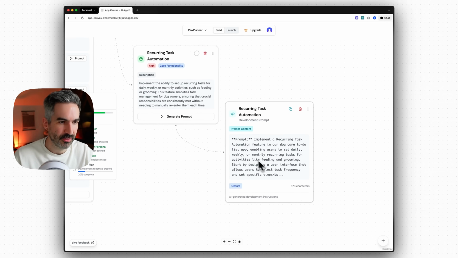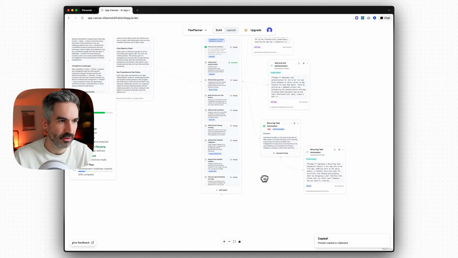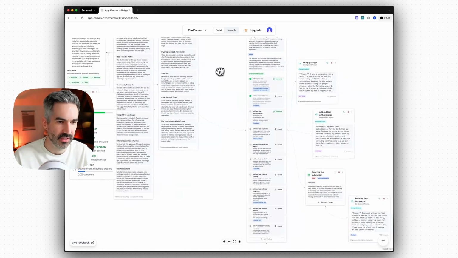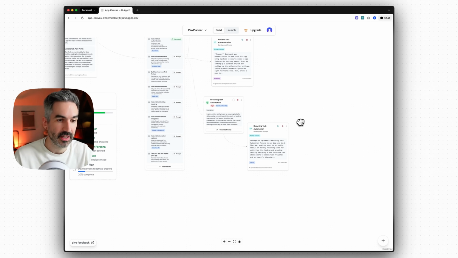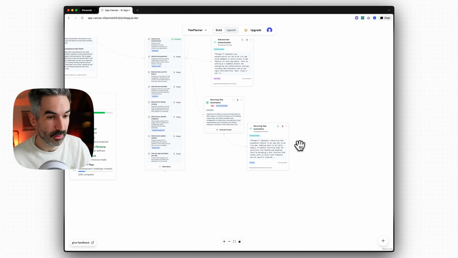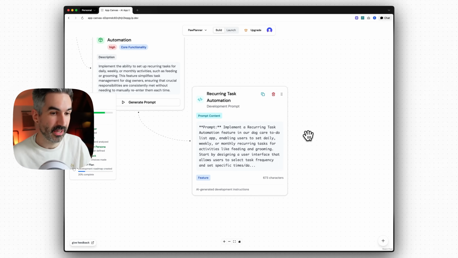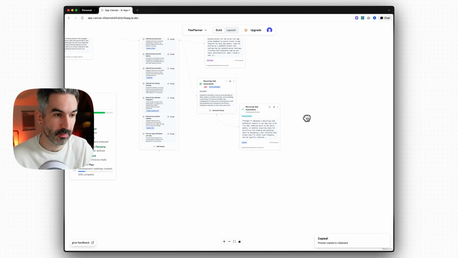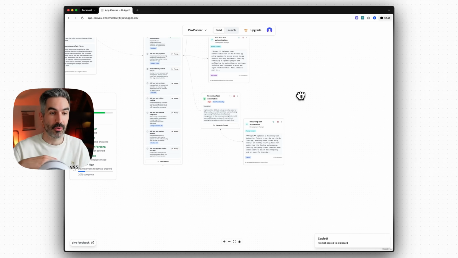So that has generated a prompt that I can copy to my clipboard to build this feature in my app, and that should have the context of all of my technology and my app MVP and all of this information here as well. So you don't have to put all of your app information into an AI tool to then generate the prompt for you. It's just generating it all based off of the rest of the app information here, so you can copy and paste the prompt, put it into Lovable, and then start building that feature following the exact framework that I went through before.